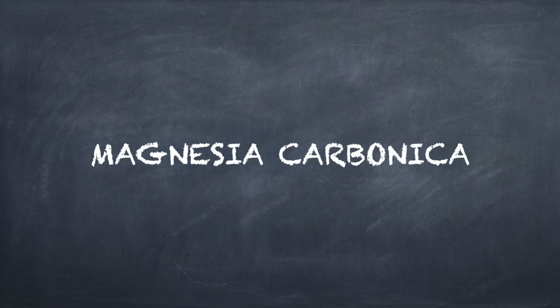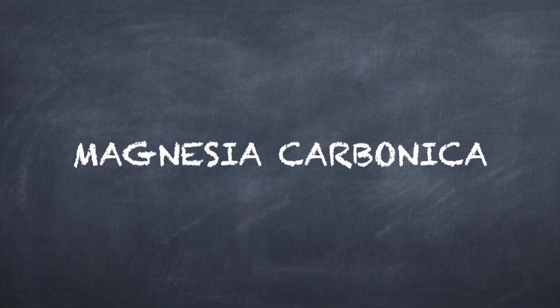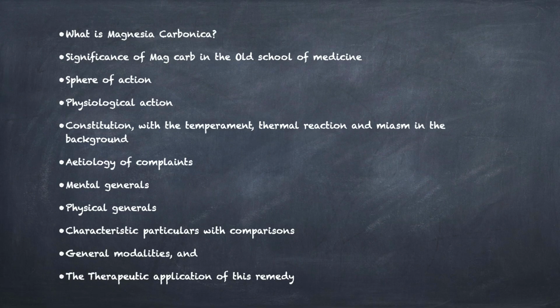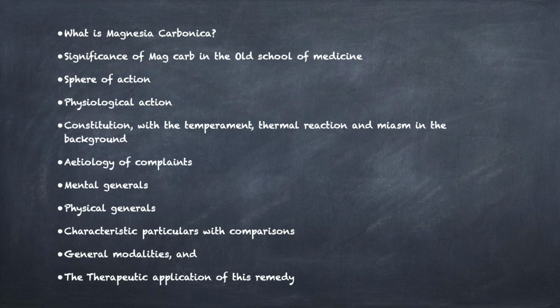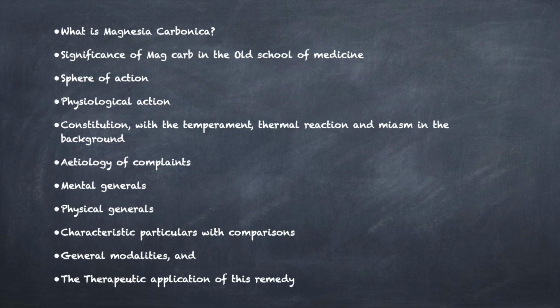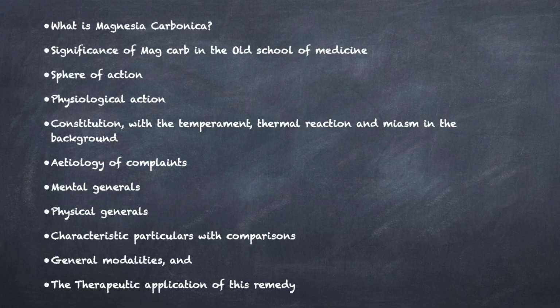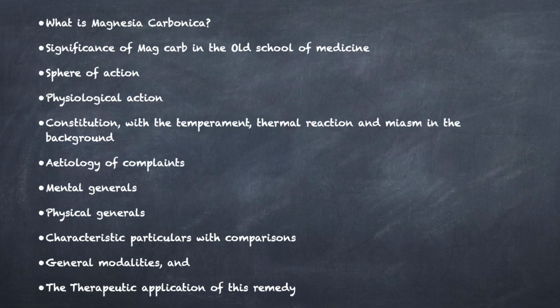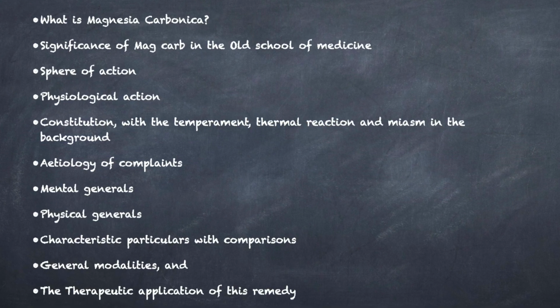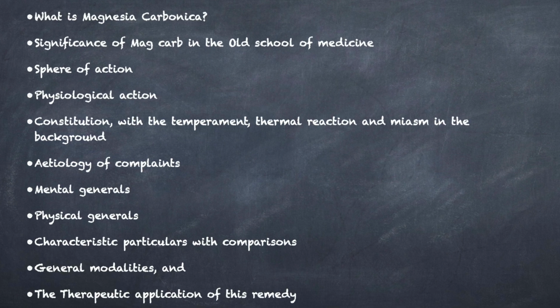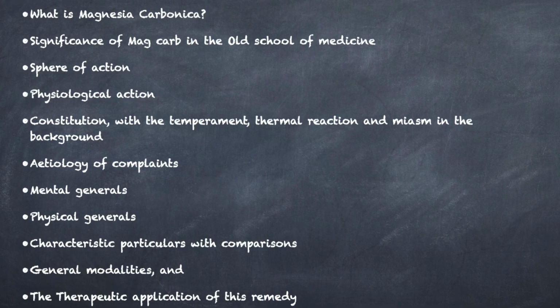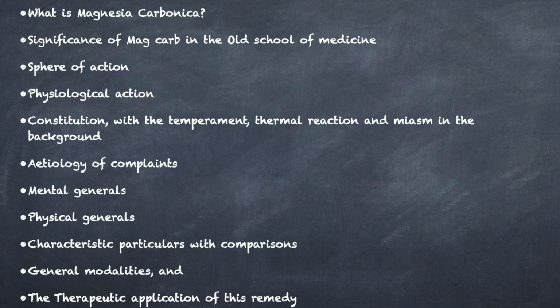So without wasting any more time, today we will be learning a very important medicine of the magnesium group, which is Magnesia Carbonica. In this video, we will be understanding this remedy in detail. We will study what is Magnesia Carbonica, significance of Mag carb in the old school of medicine, sphere of action, physiological action, constitution with the temperaments, thermal reaction and miasm in the background, etiology of complaints, mental generals, physical generals, characteristic particulars with comparisons, general modalities and the therapeutic application of this remedy.